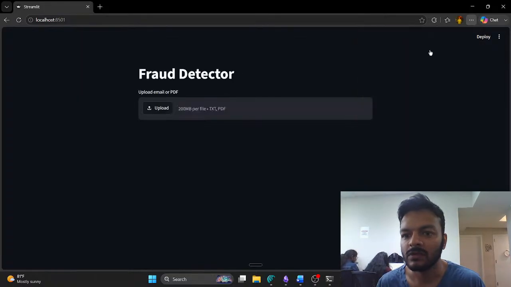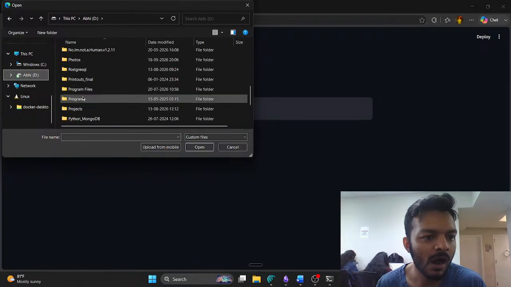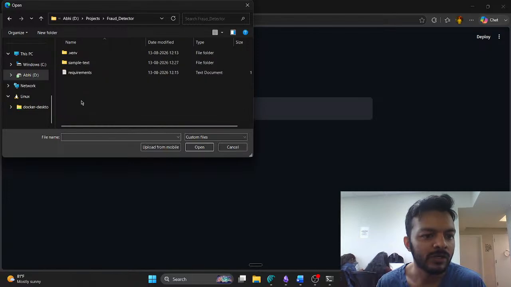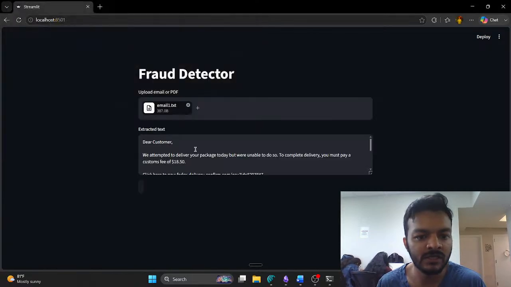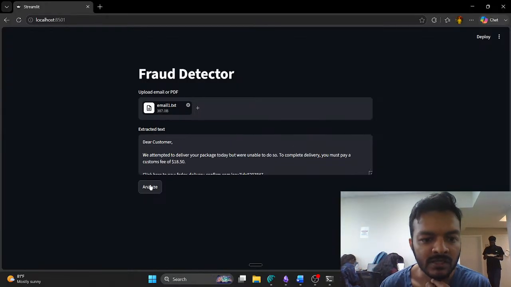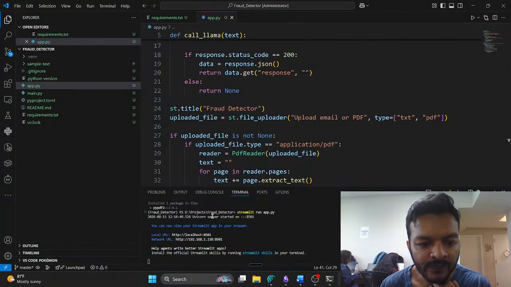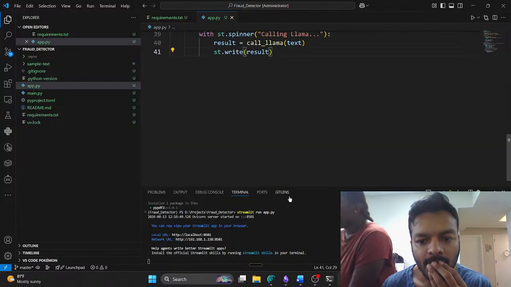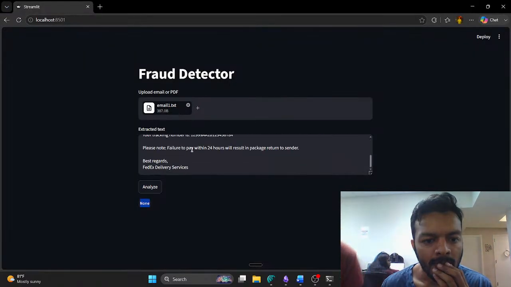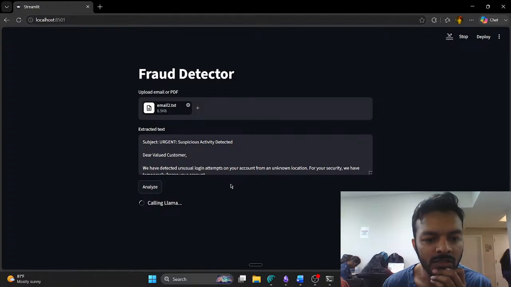Okay, let's upload that thing. Let's go to folders, fraud detector, sample text, email. Okay, so what we have is an extracted text. If we press analyze, it will work. It will call the Llama application. Why is it giving none? Something's an issue. Okay, let's try a different folder. Analyze, calling Llama, none. Same thing.